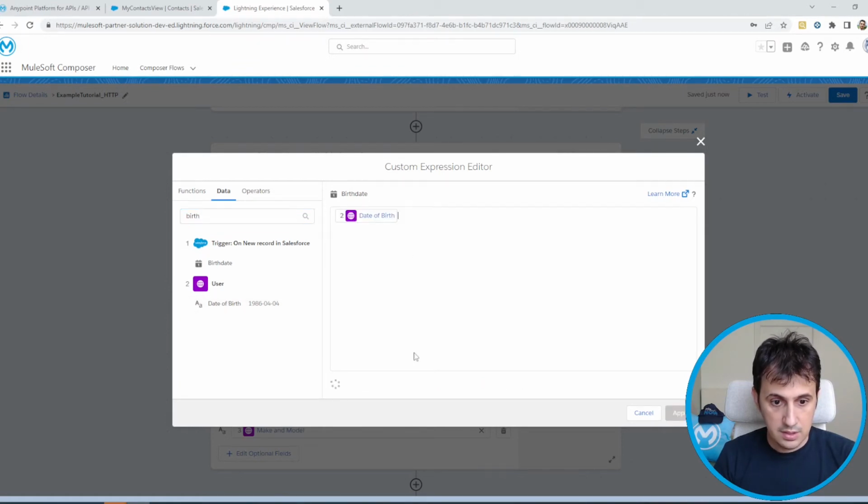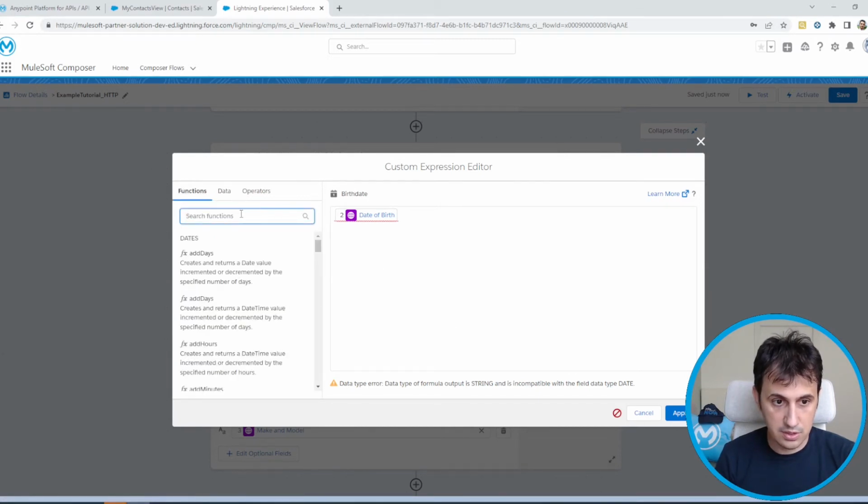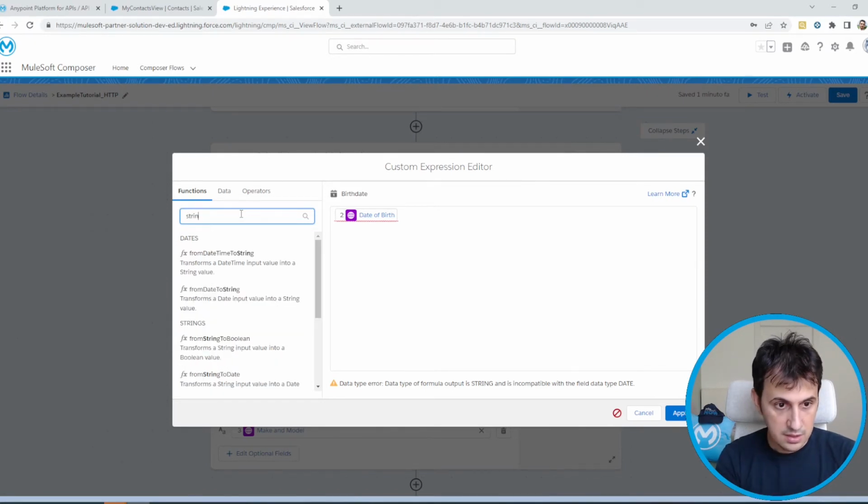As you can see, there is a mismatch in data type, so I can also use a function. I can show you how a function works. There is a mismatch because it finds a string instead of a date. So I need a function that converts from string to date. So string to date. Okay, perfect.